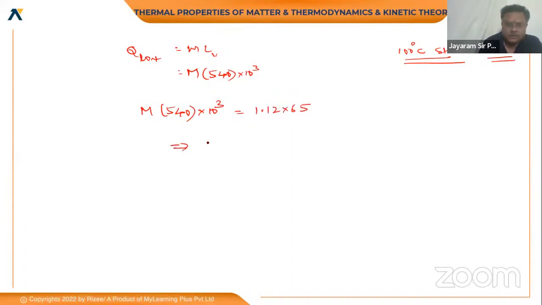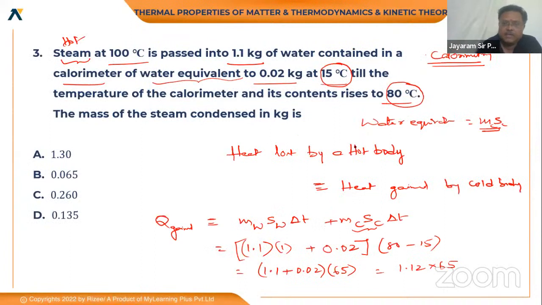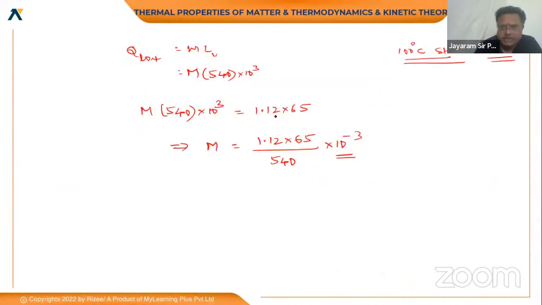On solving this, we will get how much steam has been condensed, so that water plus calorimeter can rise its temperature from 15 to 80 degrees. The 10 to the power of -3 will come, don't forget it. He asked in terms of kgs, so there is no problem. Multiply the numerator and divide, and you will get the corresponding mass.